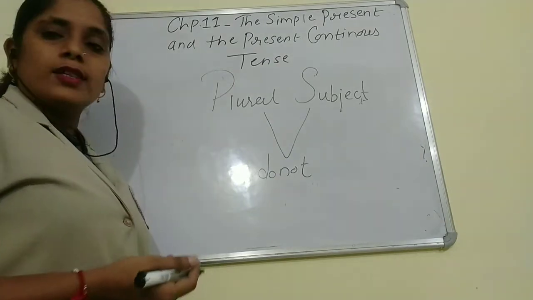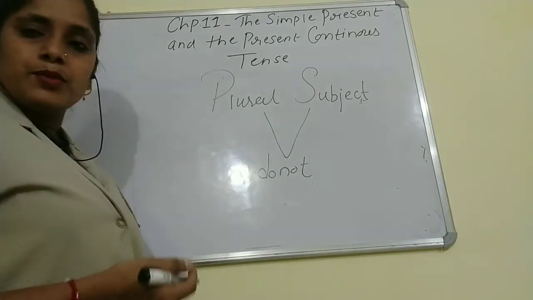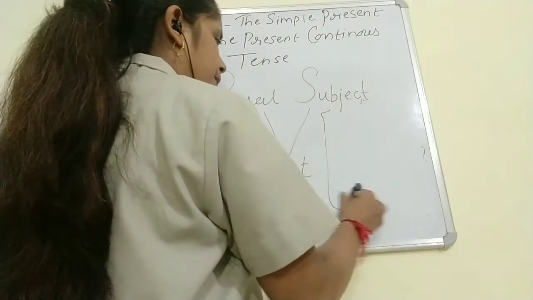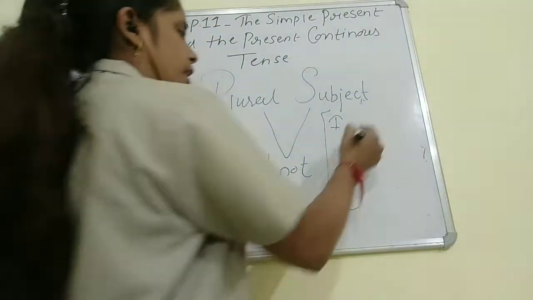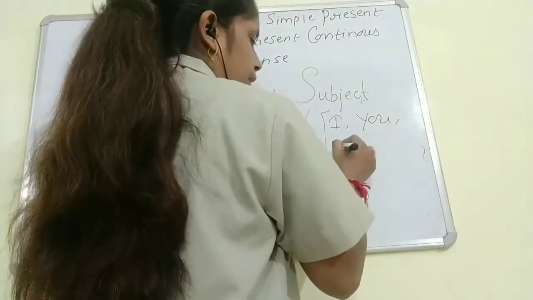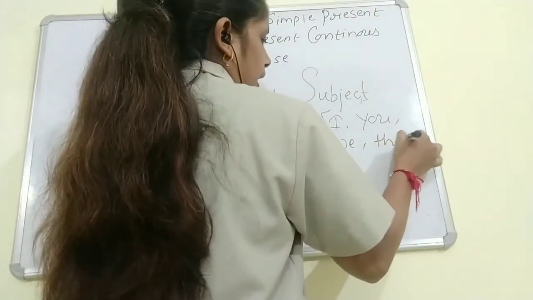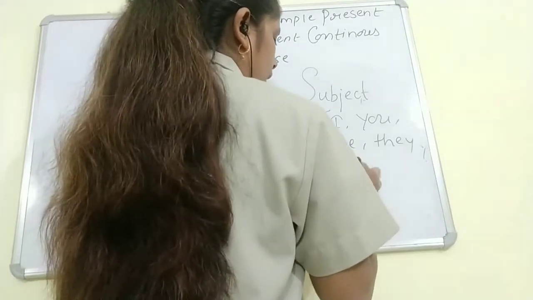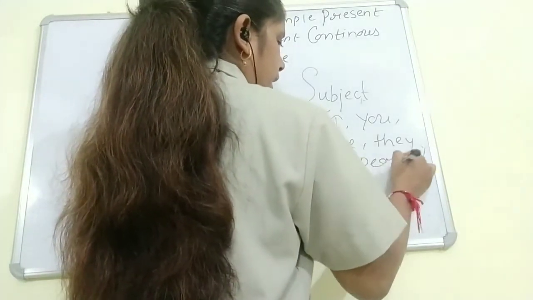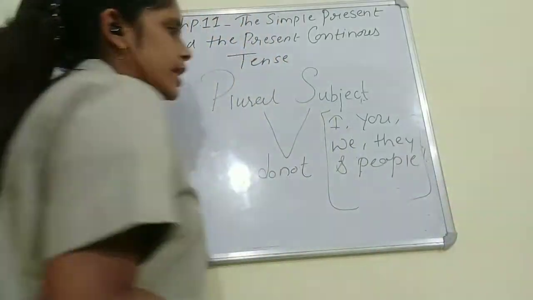Now, do you know what the plural subjects are? With I, we will use do not. You, we, they, and people. See children, these are called our plural subjects.